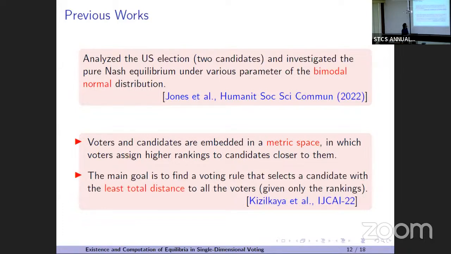The function that actually embeds the voters and the candidates. You said the main goal is a voting goal? Yeah, that computes like 2 times the rho, these kinds of distances. Is that independent of the metric space?